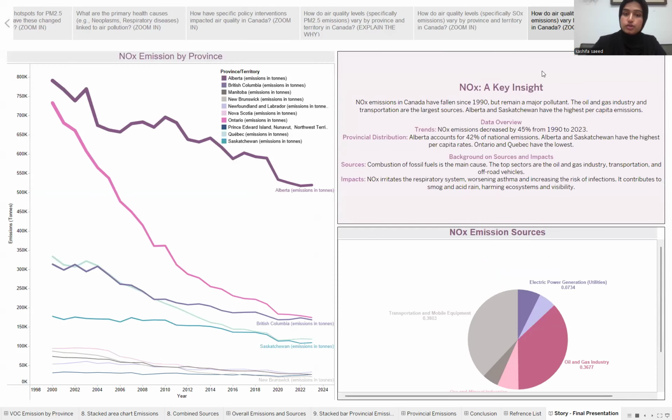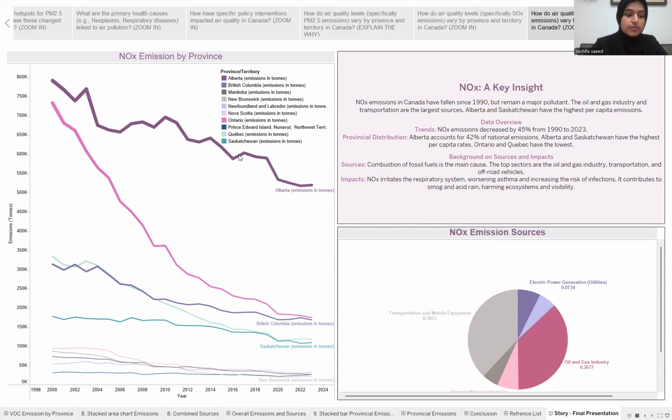Next, we'll focus on nitrogen oxide. While emissions have fallen by 45% since 1990, nitrogen oxide is still a major pollutant. This line chart here shows the trends by province. We can see that the problem isn't equal across the country for sure. Alberta, again, accounts for a massive 42% of the national emissions, and along with Saskatchewan, it has the highest per person rates. In contrast, Ontario and Quebec have the lowest.